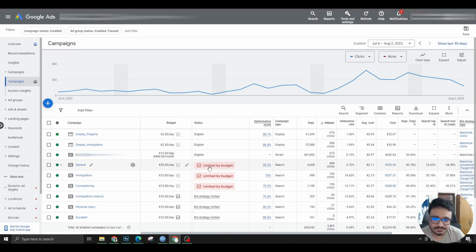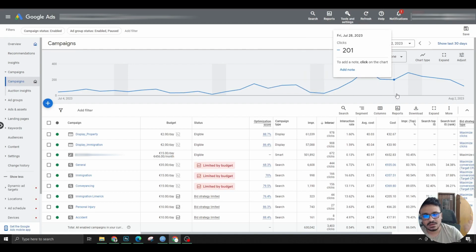Limited by budget, it's always going to show you that if you are on target CPA. So if you're using target CPA instead of maximize clicks or impression share as your bidding model, this is going to show up. That's not a huge problem. It is a problem, but that's fine. So you could live with it.